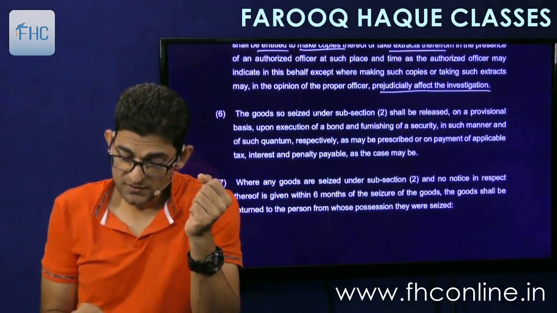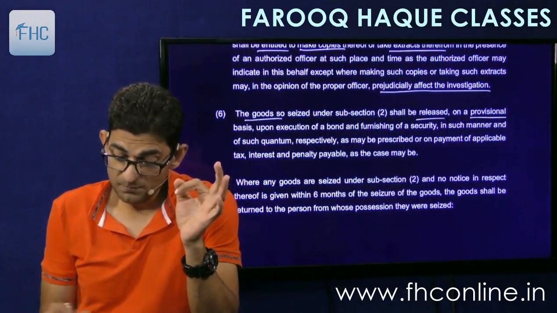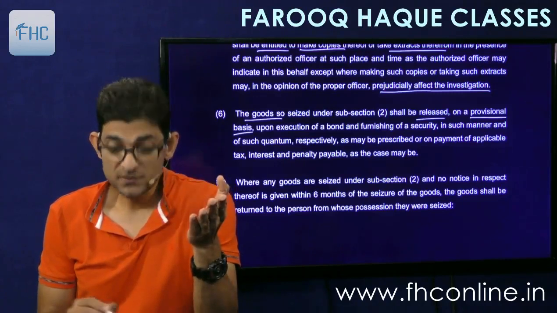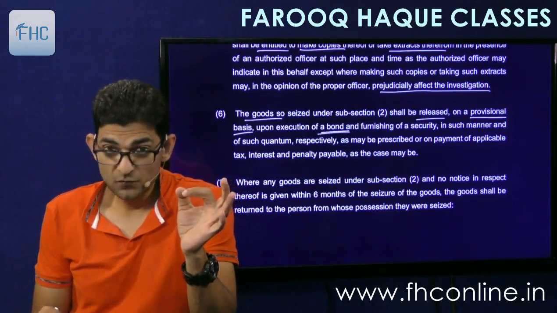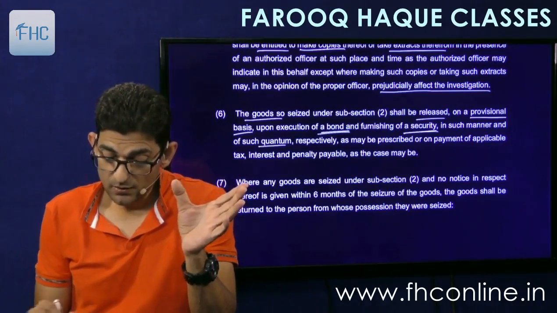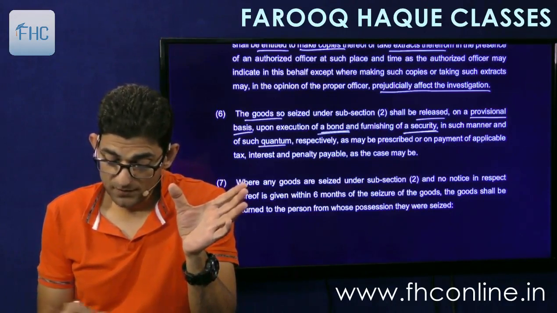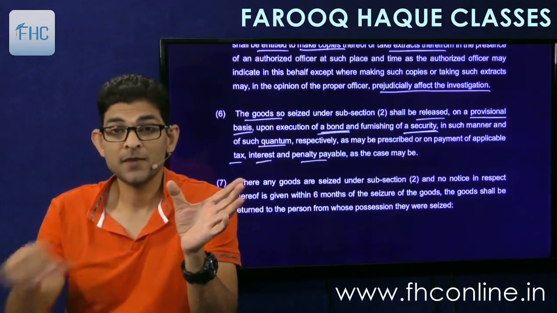Then the goods so seized under 2 shall be released on a provisional basis. Goods can be released on a provisional basis upon execution of a bond and furnishing of security in such manner and such quantum respectively as may be prescribed, or on payment of applicable tax, interest, penalty payable as the case may be.